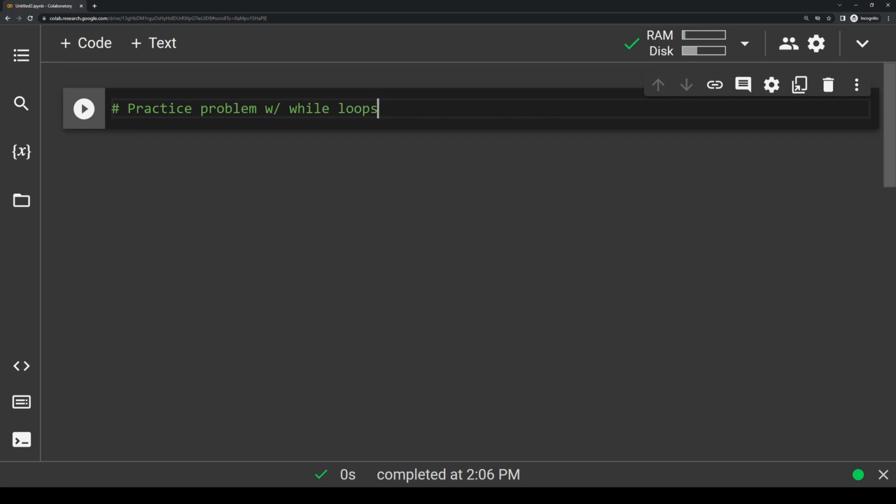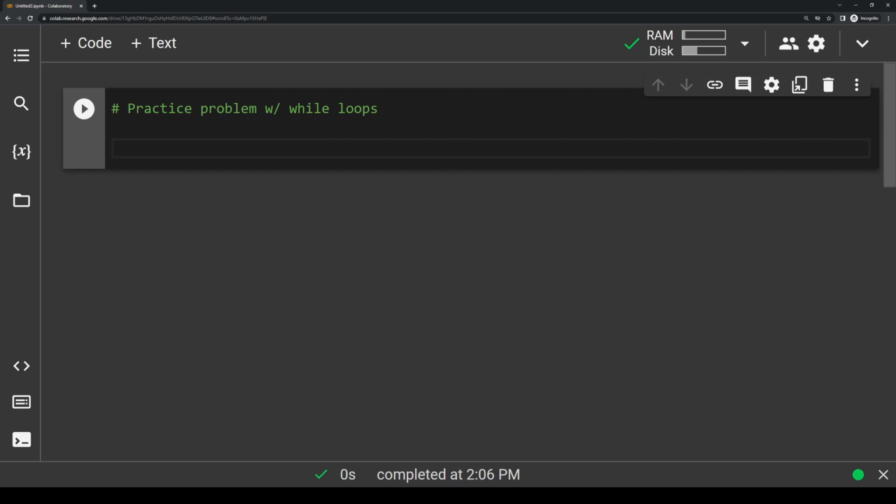So I'm going to start off by making a variable called correct number. We said we wanted it to be something 0 through 10, so let's just set it equal to 7 to start off. And this will represent the number that we need to guess correctly. So the correct guess would be 7.